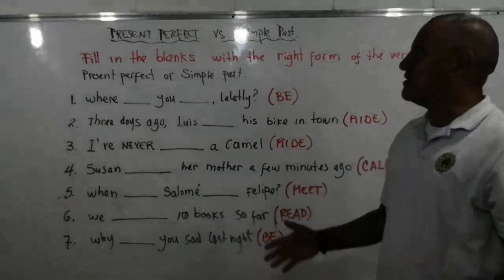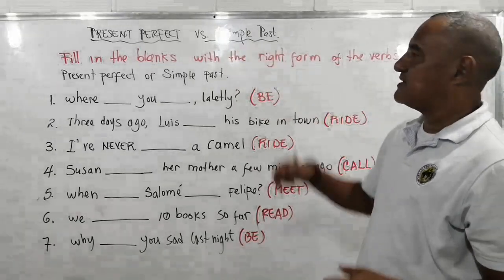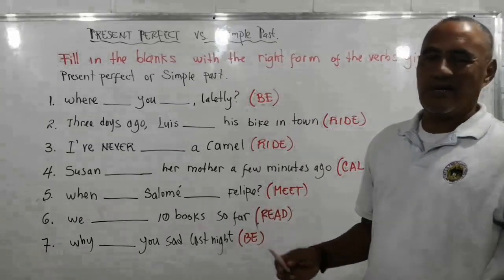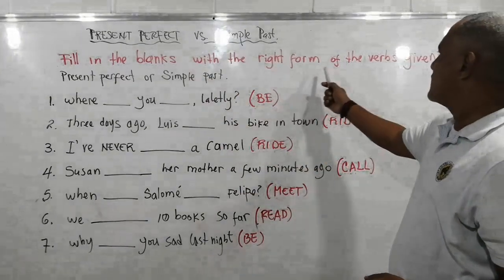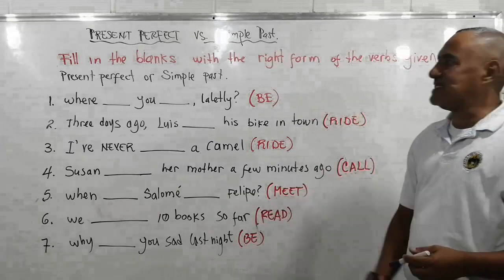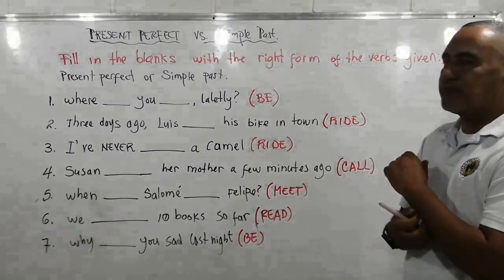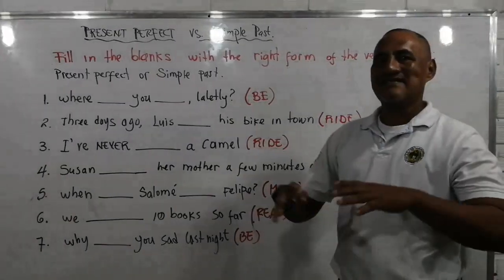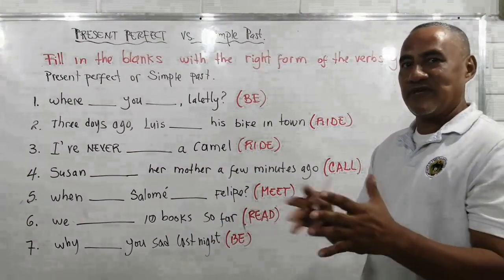Okay, now we are going to practice to check the difference between present perfect and simple past. Then look at the directions of the exercise. Fill in the blanks with the right form of the verbs given, the ones that you can see here in parentheses. Which one? Present perfect or simple past. Then you have to take into account the context and the time markers, all right? La expresión de tiempo.